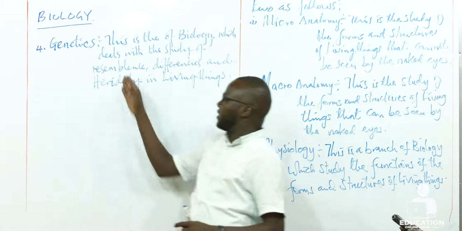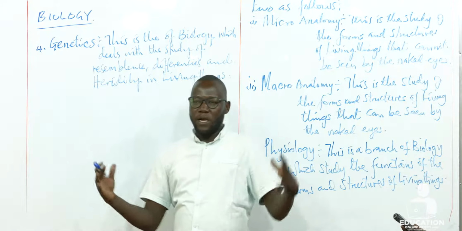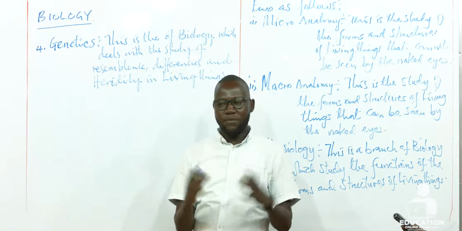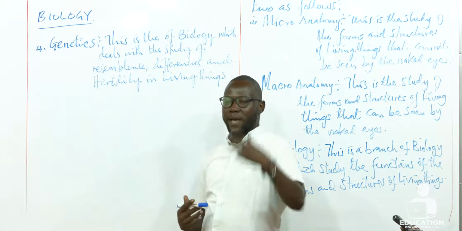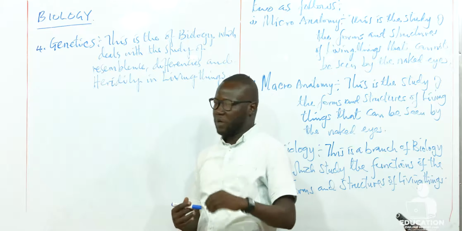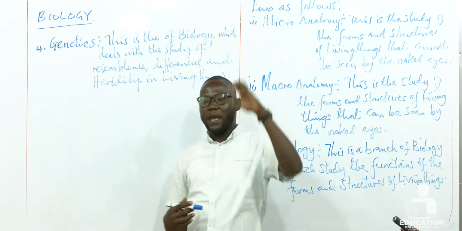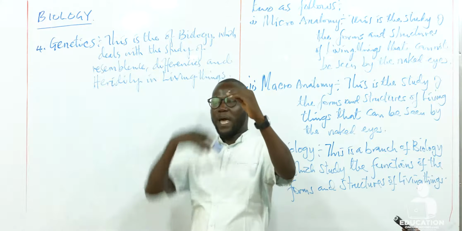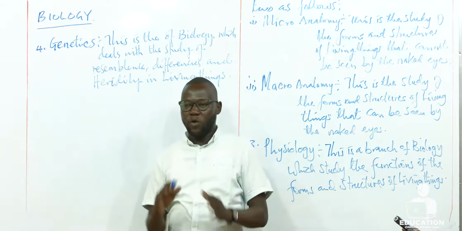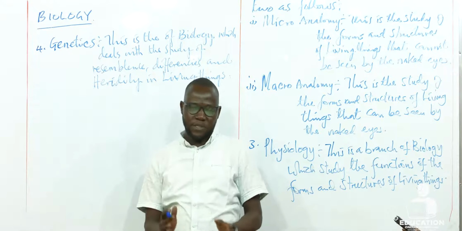We study first resemblance, how living organisms of the same species resemble each other. This resemblance comes from the inheritance from parents to the offspring, how the offspring resemble the parents, and even how the parents resemble their parents. And then we also study differences, because not all members of the same species can be the same.